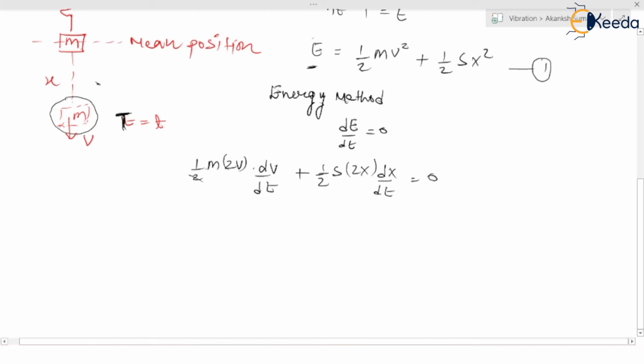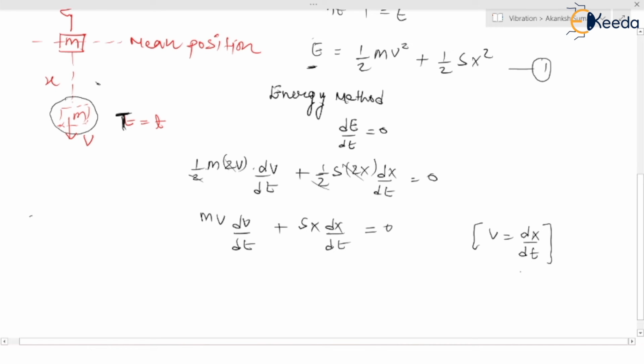Here you can see that 2 and 2 will cancel out, 2 and 2 will cancel out. So the remaining things would be m v dv upon dt plus s x dx upon dt is equal to 0. If you see these equations carefully, we know that v is equal to dx upon dt. Yes or no?